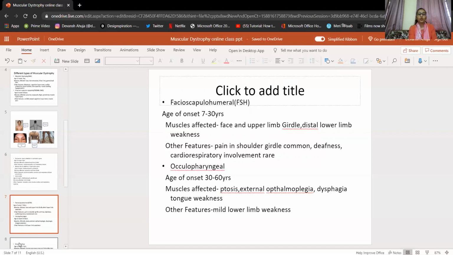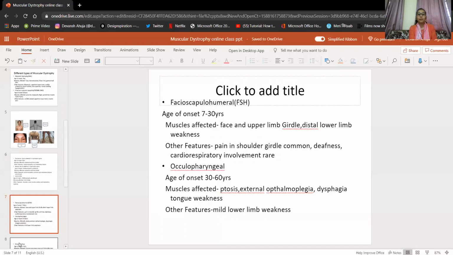Next is the oculopharyngeal muscular dystrophy. Its age of onset is at a later age group, like 30 to 60 years. The eye muscles are affected, and it causes ptosis, external ophthalmoplegia, dysphagia, and tongue weakness.